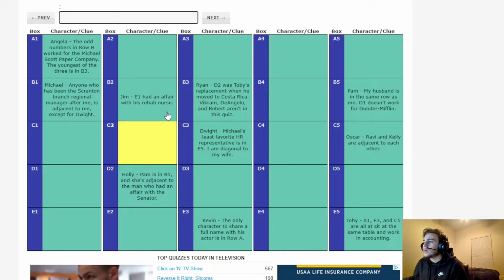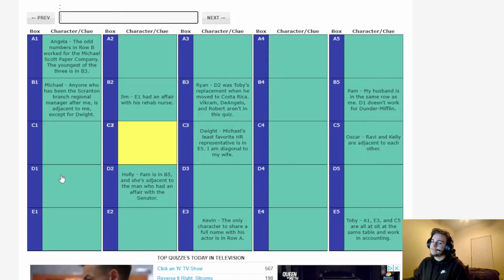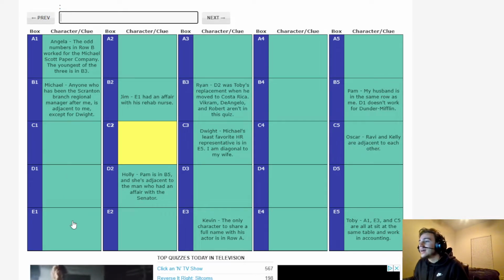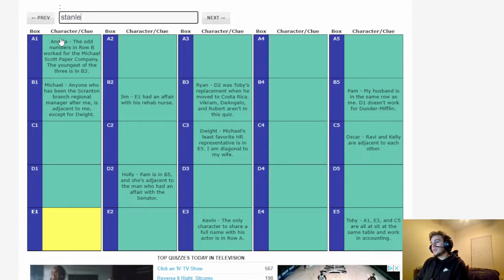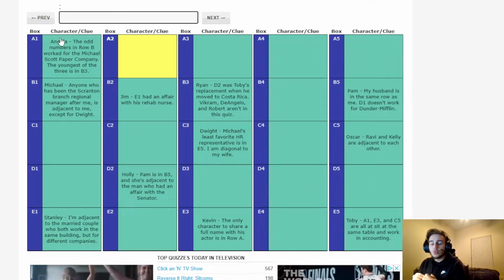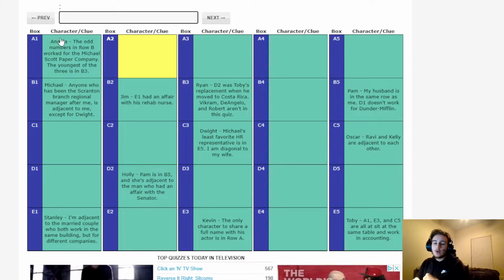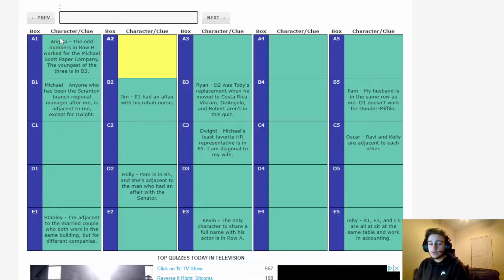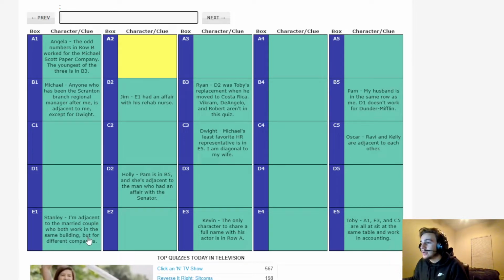E1 had an affair with his rehab nurse. That's Stanley the Manly. Stanley has a mind of his own. Stanley is going to do what Stanley does, and there's nothing that you can say or do about it to stop him. And if that includes having an affair with his rehab nurse, gosh darn it, he's going to do it. So, what can you do?